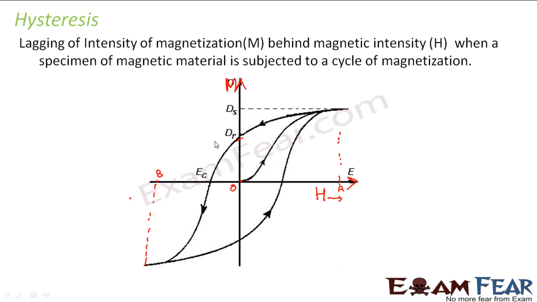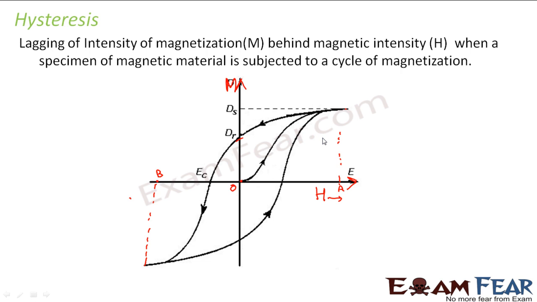Then we see that the material follows this kind of a curve. That means the magnetization of the material changes in the shape of this curve. This curve is known as the hysteresis curve, and this entire process is known as the cycle of magnetization.